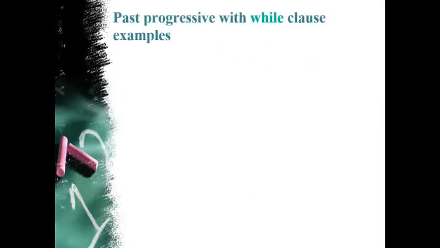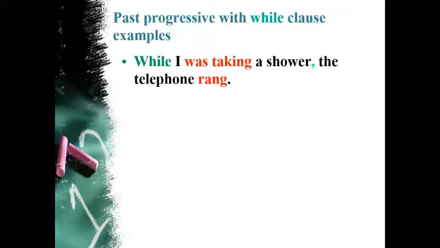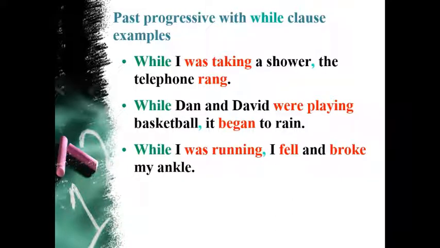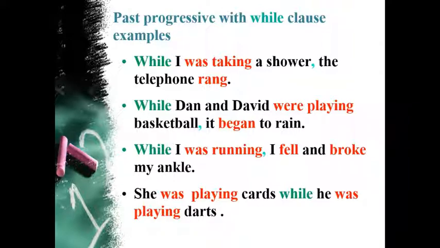Past progressive with while clauses, examples. While I was taking a shower, the telephone rang. While Dan and David were playing basketball, it began to rain. While I was running, I fell and broke my ankle. She was playing cards while he was playing darts.